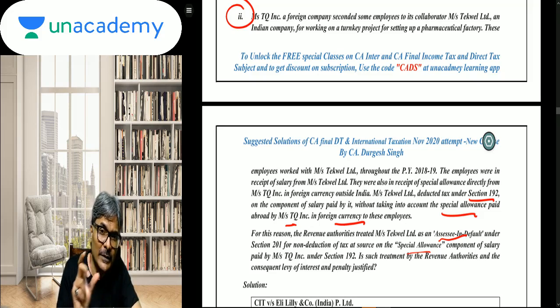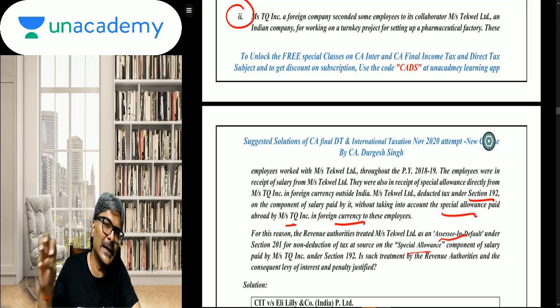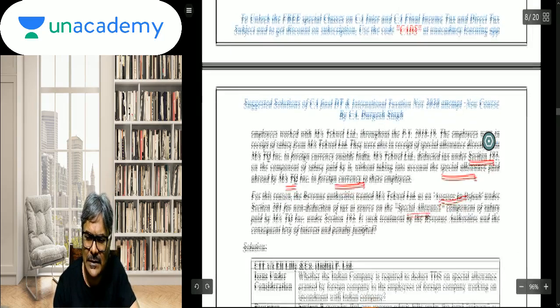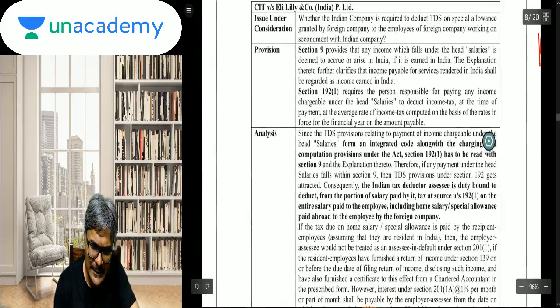Whatever is the income which is deemed to have accrued to that particular person, you will have to deduct the entire TDS on that amount. So definitely this particular special allowance would also be deemed to have accrued in India, and on that basis, students, this particular point will be taxable in this regard.